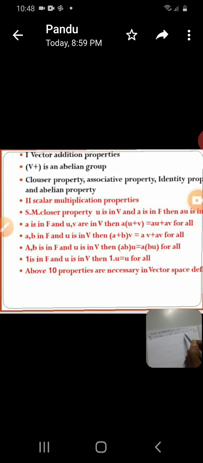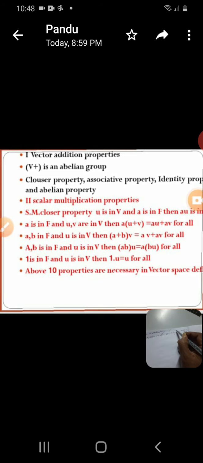These two you multiply, scalar multiplication. What is given above? That is a into u. You multiply one scalar with one vector. Whatever the order, you take one element from the scalars and the other element from the vectors.